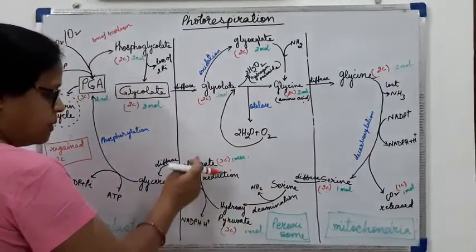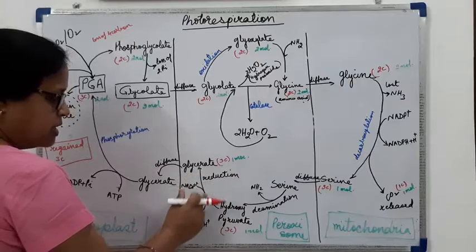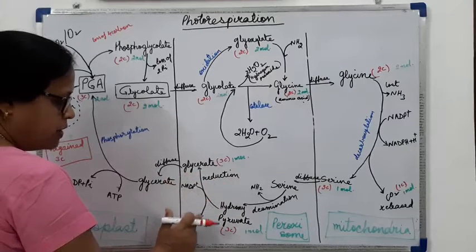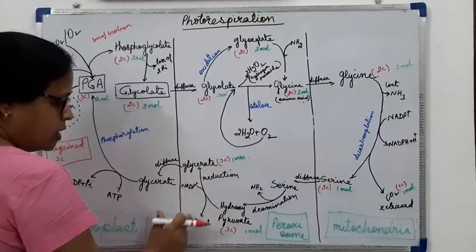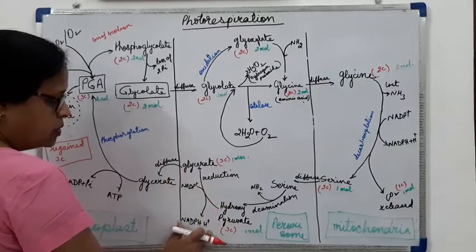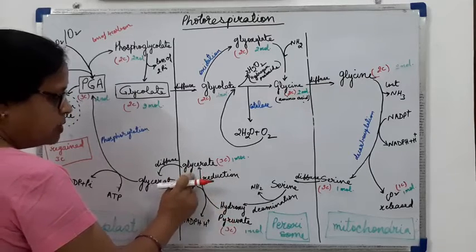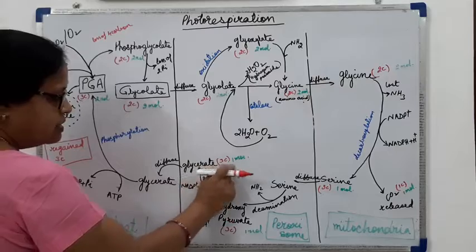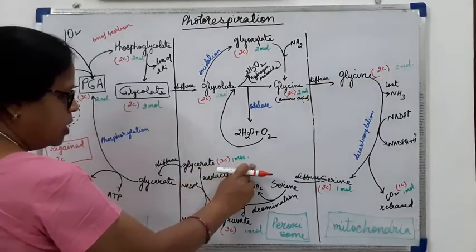This hydroxypyruvate again, by the addition of hydrogen ions, will form NADPH2 and it will form the glycerate, that is the 3-carbon compound in one molecule.